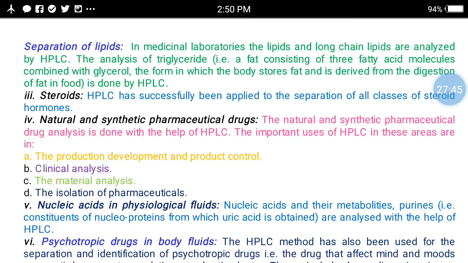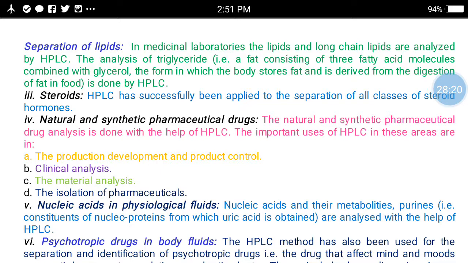Then the next application is the analysis of natural and synthetic pharmaceutical drugs. HPLC is useful for natural and synthetic pharmaceutical drug analysis. The important uses of HPLC in this area are different. First is product development and product control. Second one is the clinical analysis. Third one is the material analysis. Fourth one is the isolation of the pharmaceuticals.